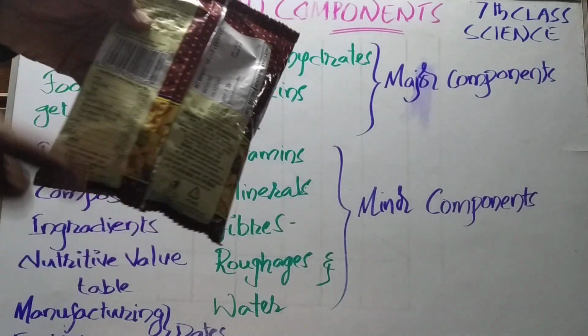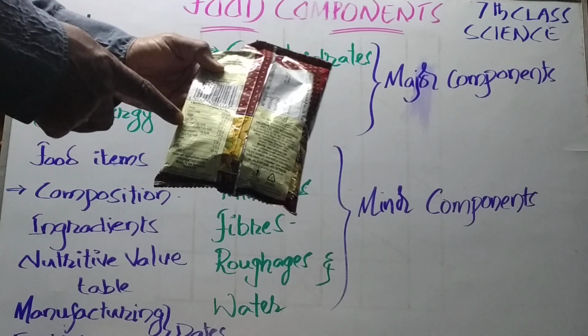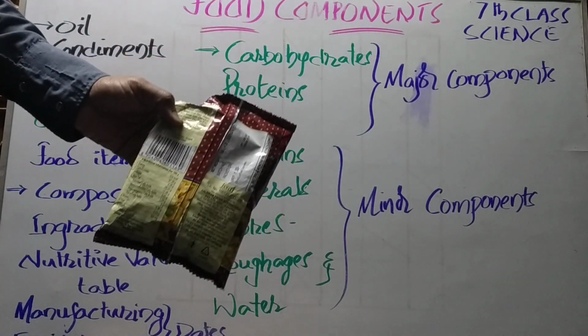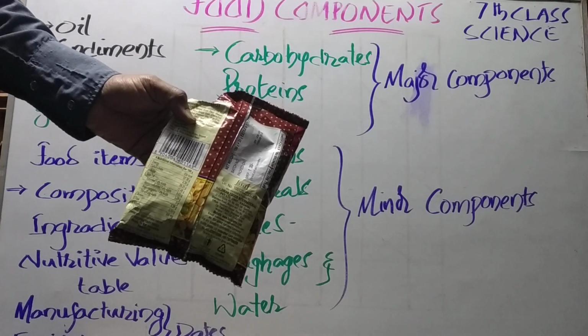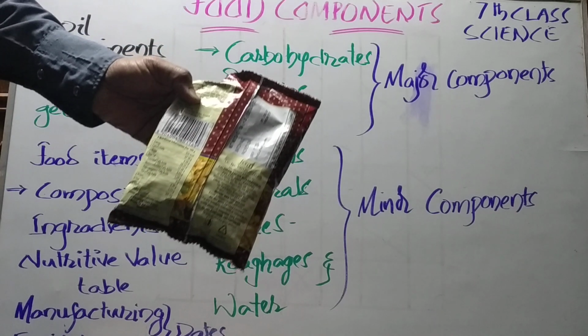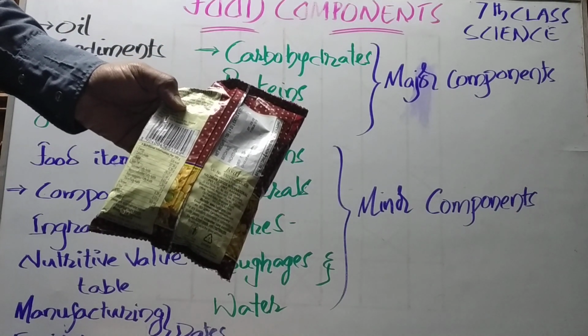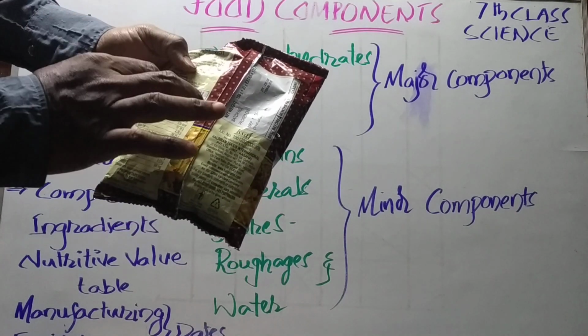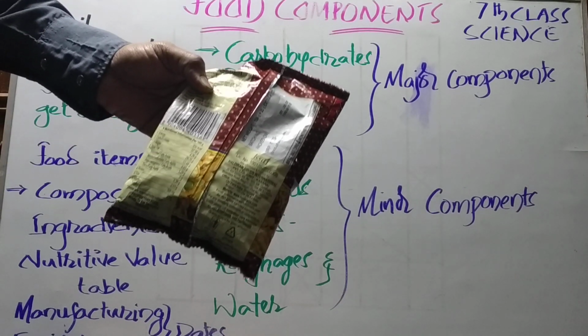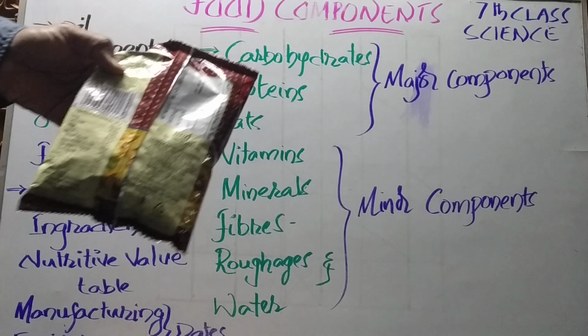The next one, here you can find one table. Can you find this? This is called the nutritive value table. By observing this table, you can find out which components our body is going to obtain by eating this.